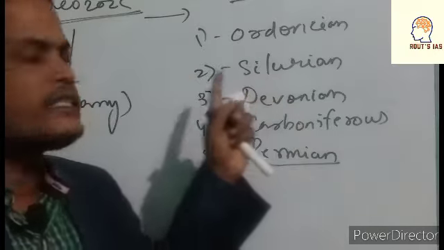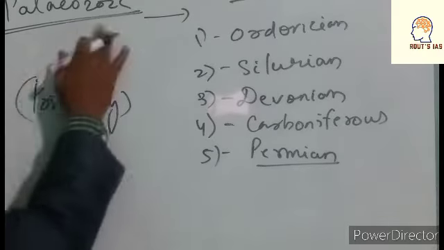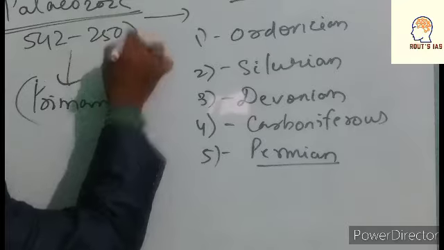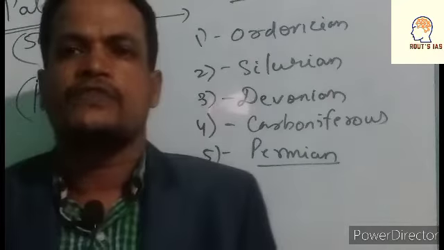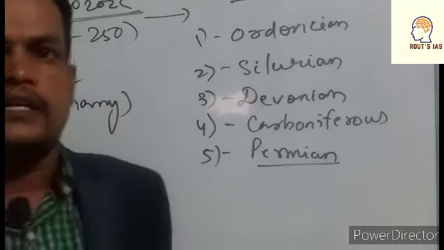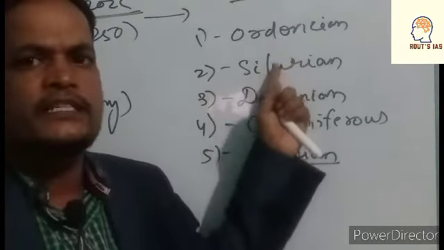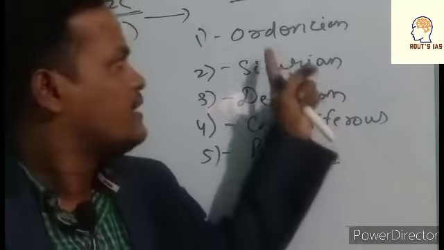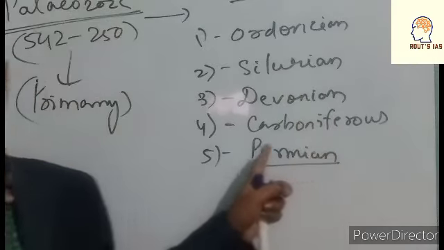As we have already discussed, the Paleozoic era belongs to 542 to 250 million years ago. So this is called the age of fishes. And this Paleozoic era is divided into what? Five epochs. These are Ordovician, Silurian, Devonian, Carboniferous and Permian. Is it right?